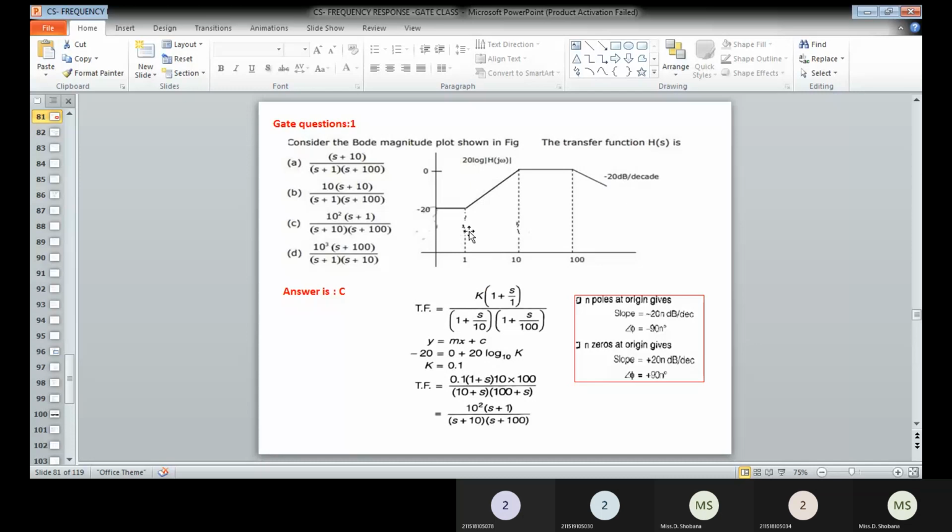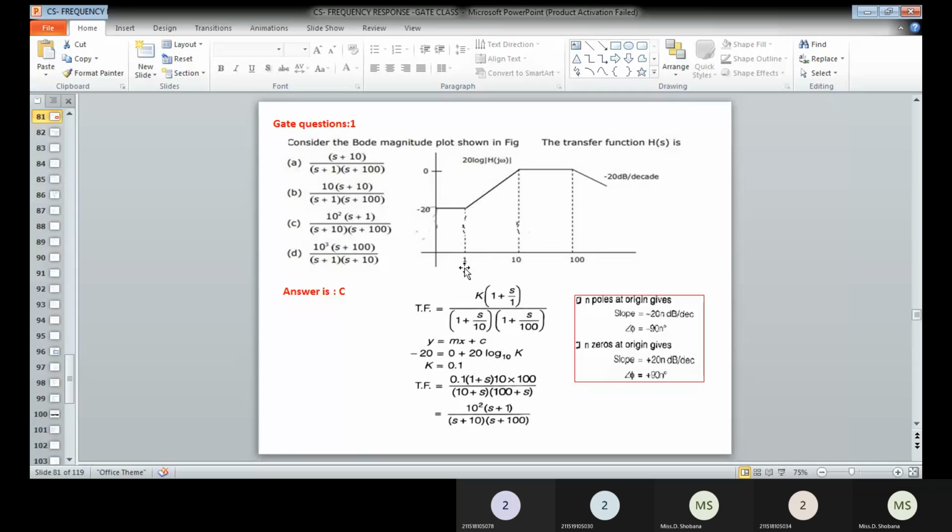Here we are going to discuss this. Wherever there is a slope change at a particular place, some poles or zeros are located in the system. Here you can see the dotted line shows a frequency of 1. At the next frequency we have a change in slope again: at omega equal to 10 radian per second, and then at omega equal to 100 radian per second, another change in slope occurs.